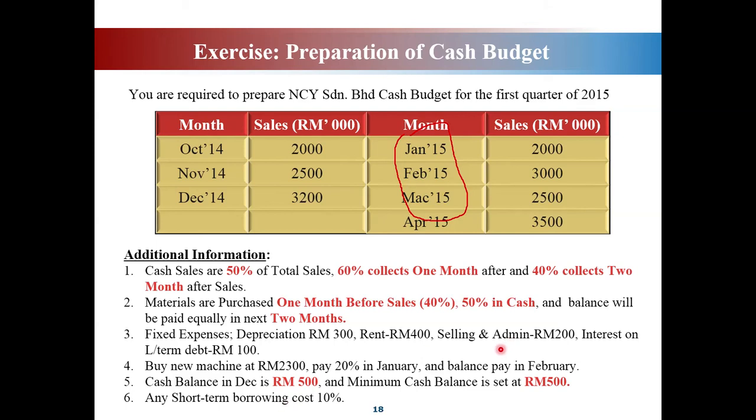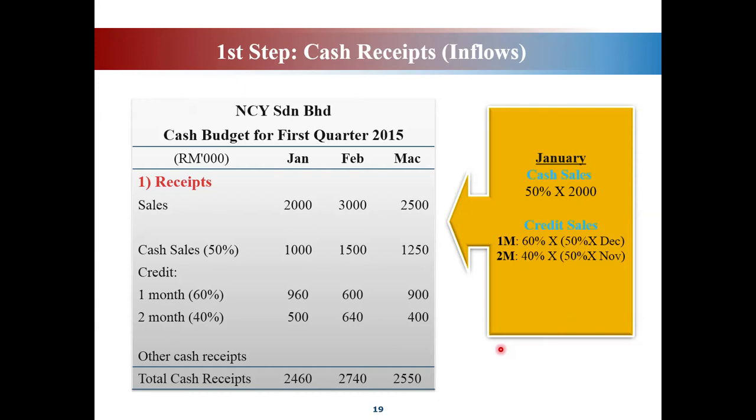Let's look at the answer. Let's look at the cash receipt first. For cash receipt, normally the first item will be the sales. Sales is your income, isn't it? So how do you get this amount? It is already given in the question, isn't it?